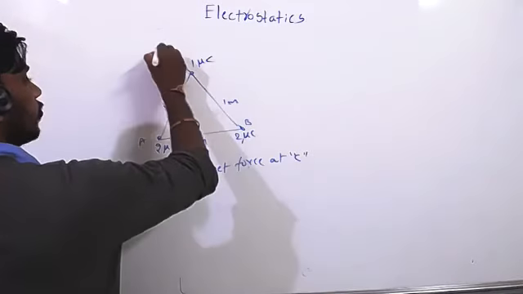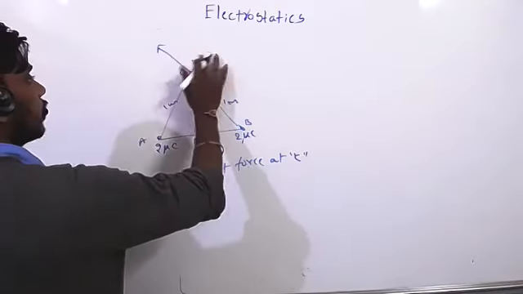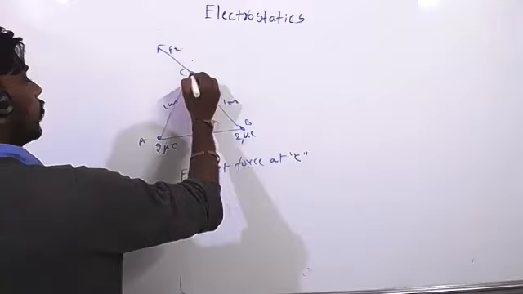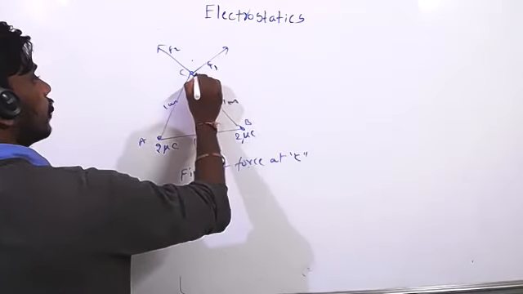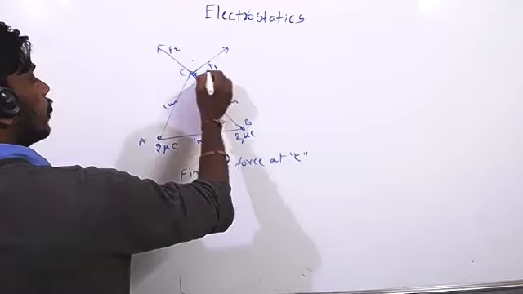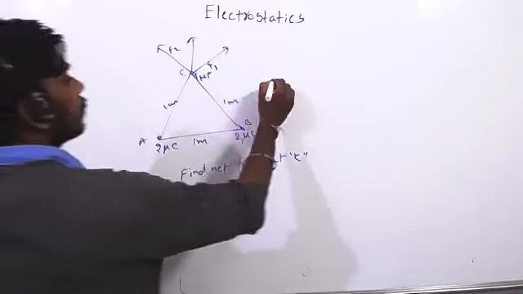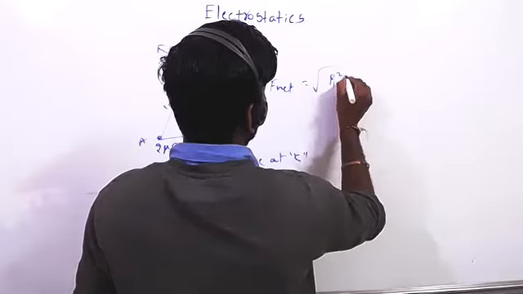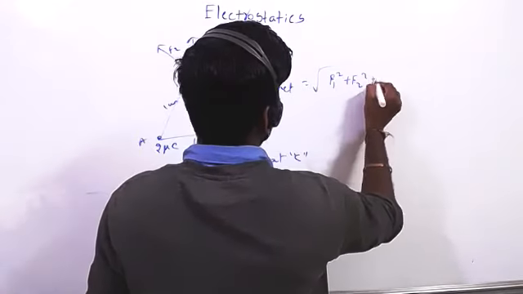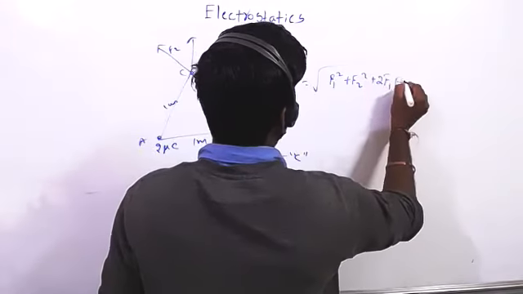Due to this, it will be in this direction, that is F2. Due to this, in this direction, that is F1. So F net equals root over F1 square plus F2 square plus 2 F1 F2 cos theta.